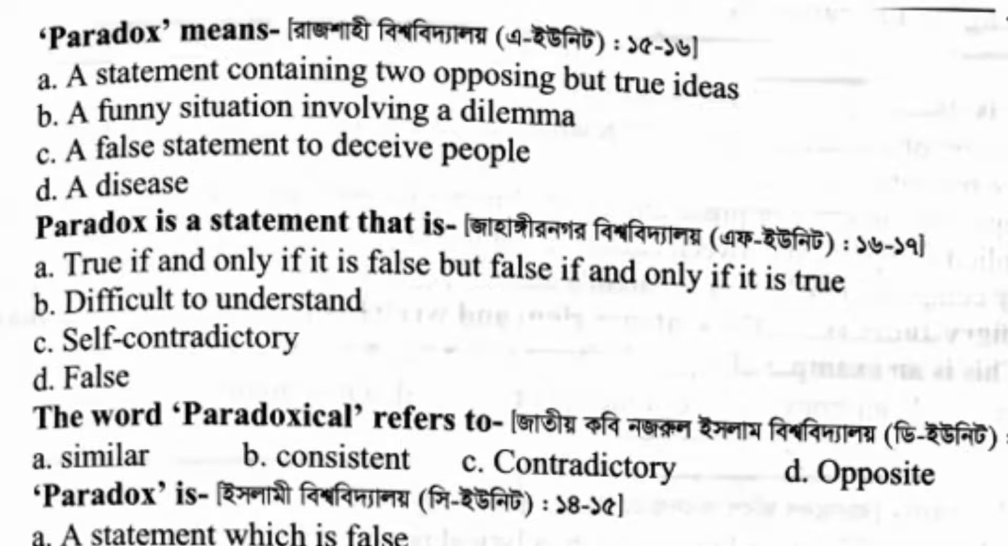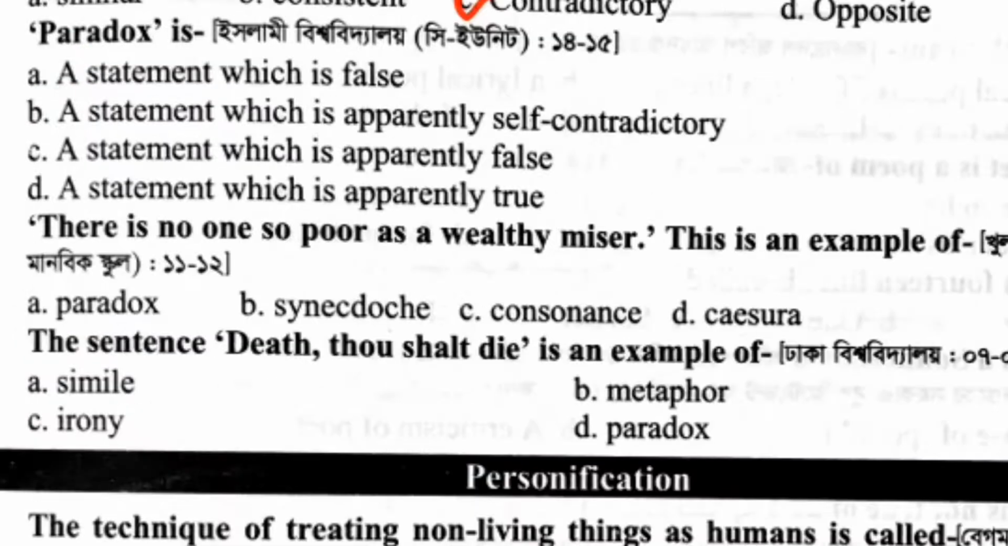Paradox means dash. Paradox means a statement containing two opposing but true ideas. Paradox is a statement that is dash. Paradox is a statement that is self-contradictory. The word paradoxical refers to dash. The word paradoxical refers to contradictory. Paradox is a statement which is apparently self-contradictory.